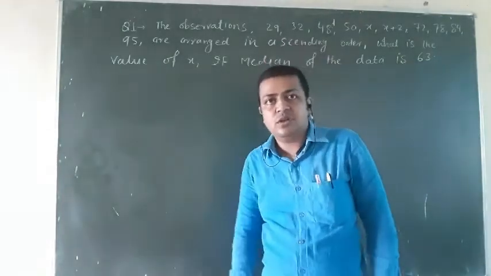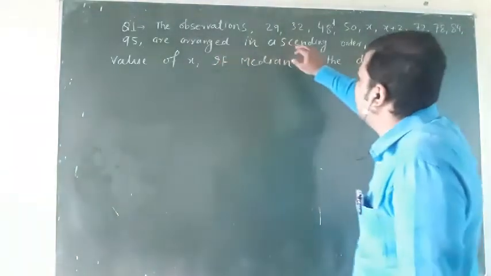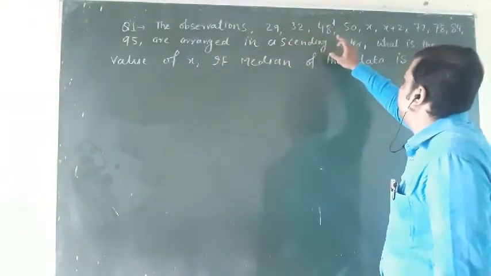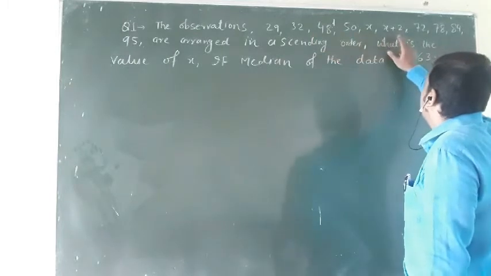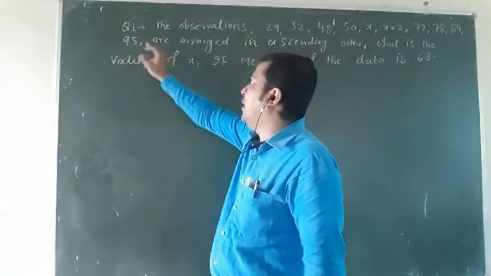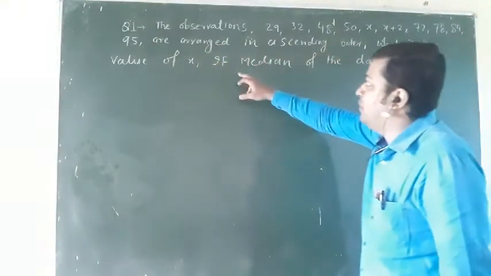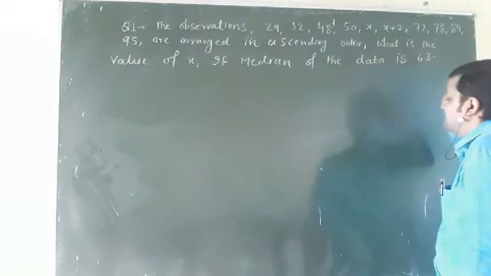Okay, the first question I have written on the board: the observations 29, 32, 48, 50, x plus 2, 72, 78, 84, 95 are arranged in ascending order. What is the value of x if the median of the data is 63?